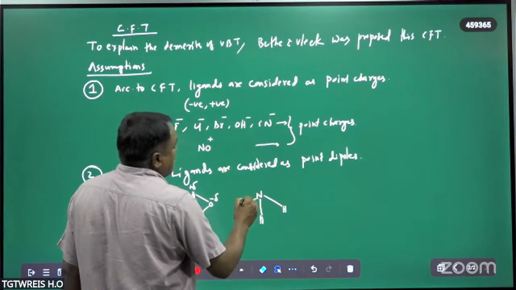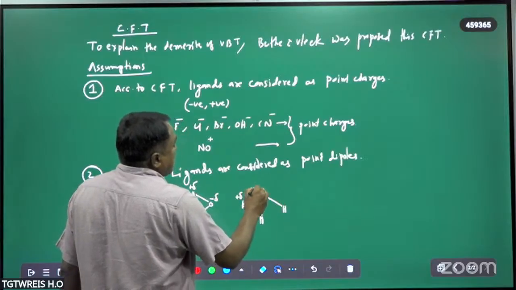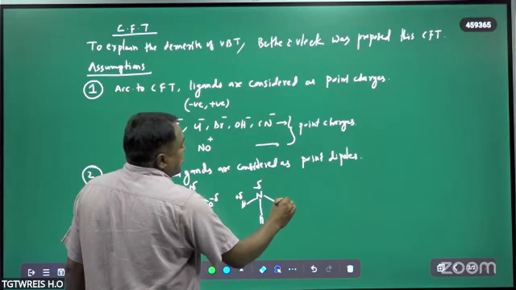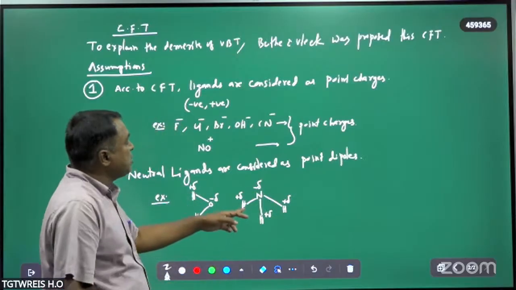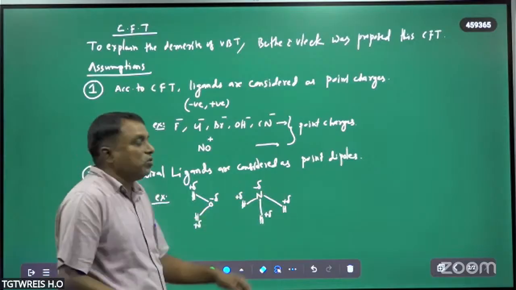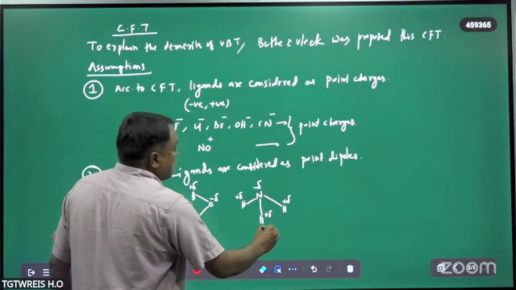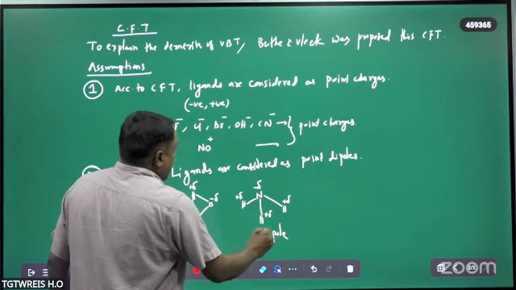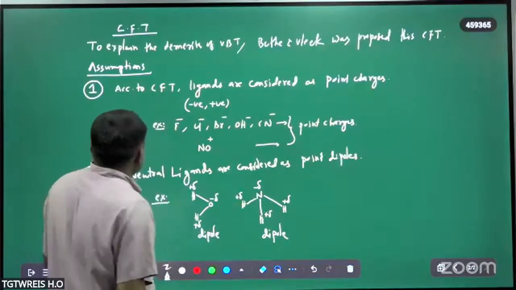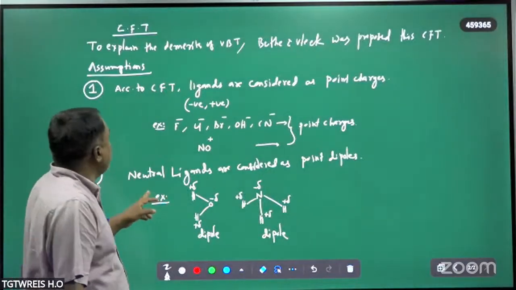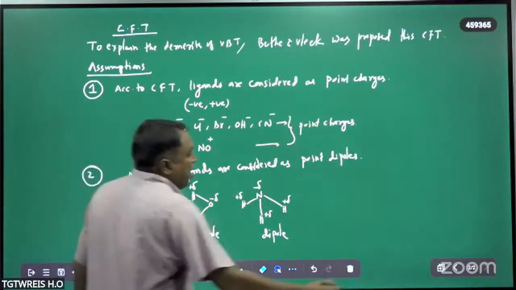Point charge. So this is the positively charged one. This is the negatively charged one. Therefore, positive and negative are there in this species. Therefore, it will act as a dipole. Therefore, both are dipoles. This is the dipole, and it is also a point dipole. This is the second assumption made by this crystal field theory.